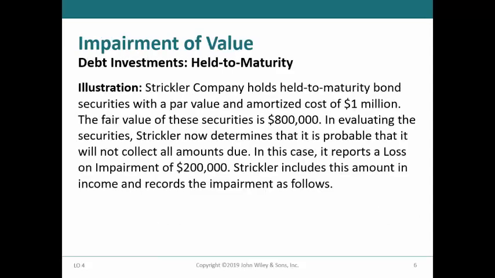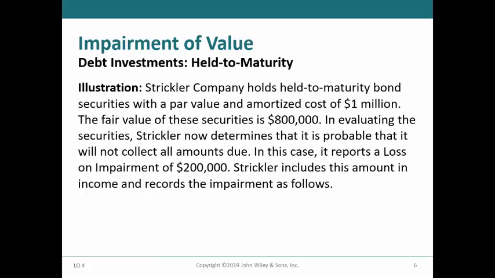Companies are required to record impairments in their investments at year-end when it is probable that the full amount will not be collected. When an impairment occurs in held-to-maturity debt securities, the investment should be written down to the fair value that the company expects to collect.